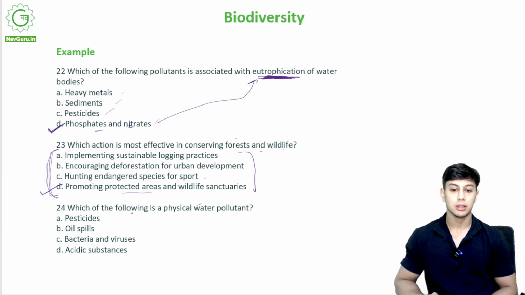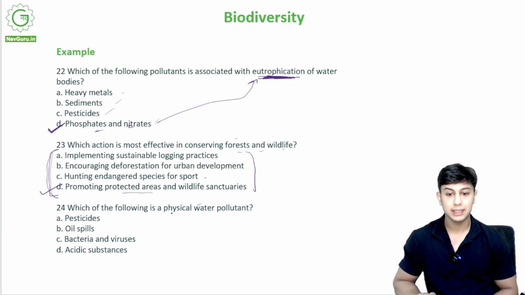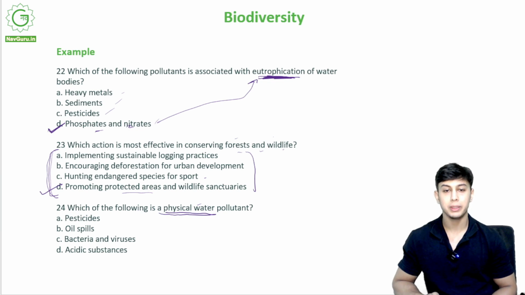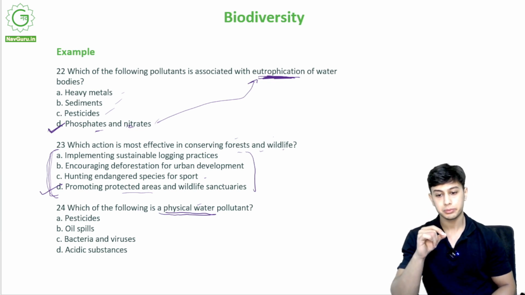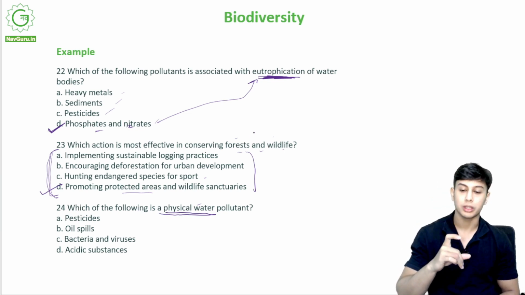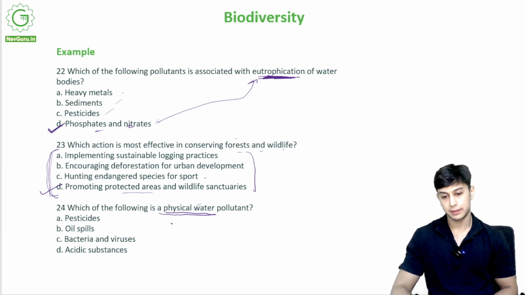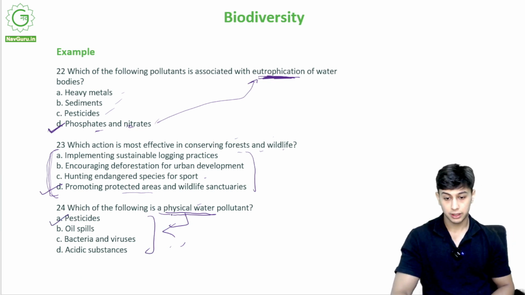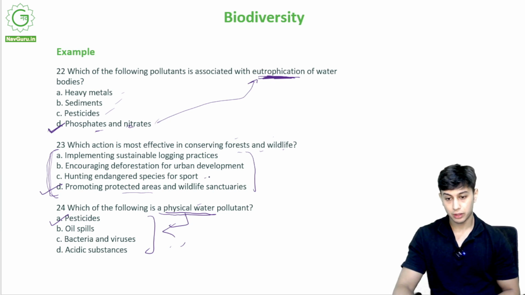Which of the following is a physical water pollutant? It means it is physically present and it pollutes the water. So, is it pesticide? Is it oil spill? Is it bacteria and viruses, or is it acidic substances? Which of these is a physical water pollutant? It is A, pesticides.